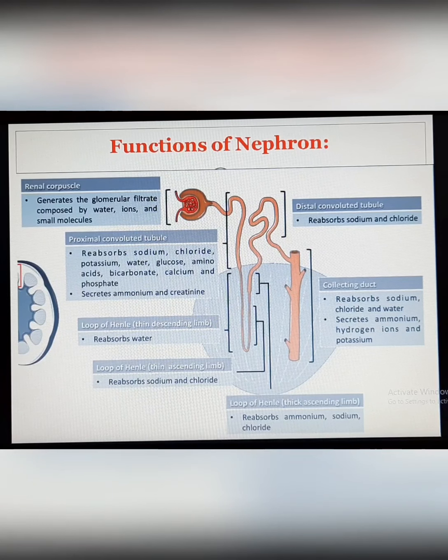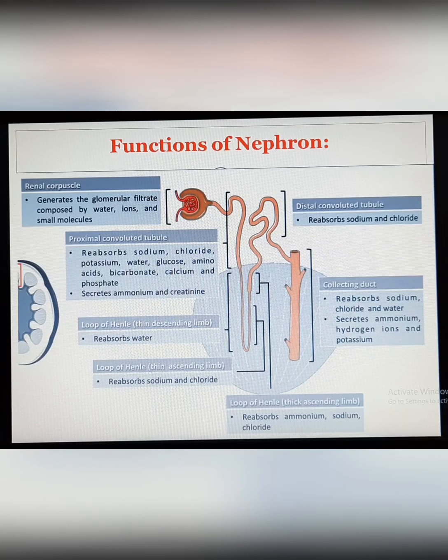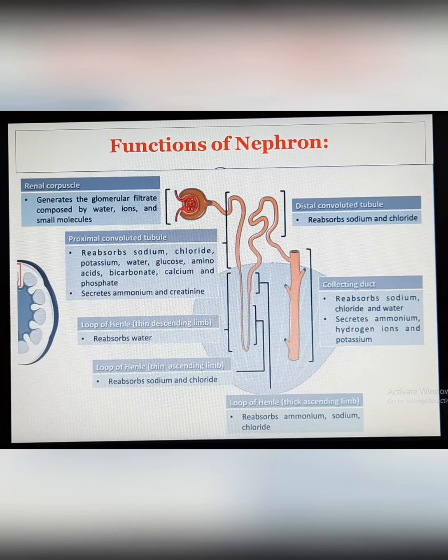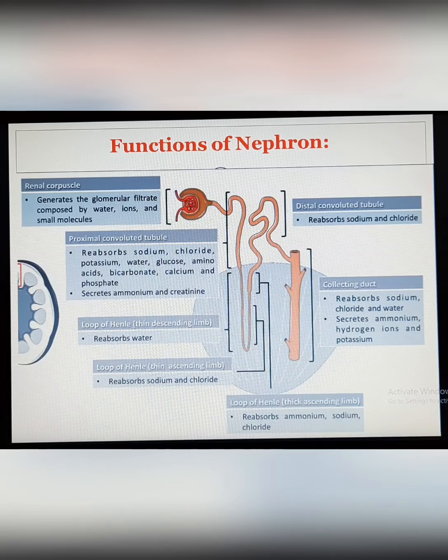So this is all about part 1. In part 2 you will get the other points which are basically disease-related points of the kidney. So we will discuss that later.